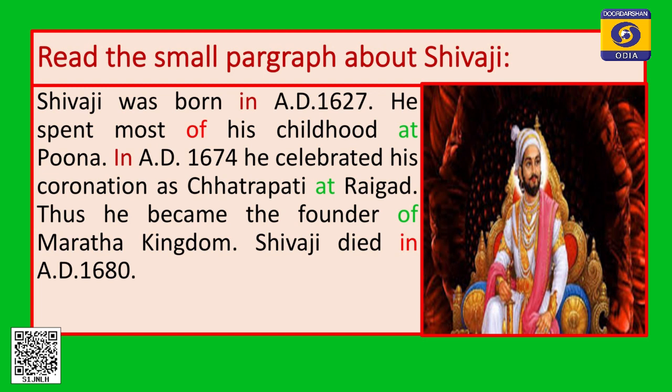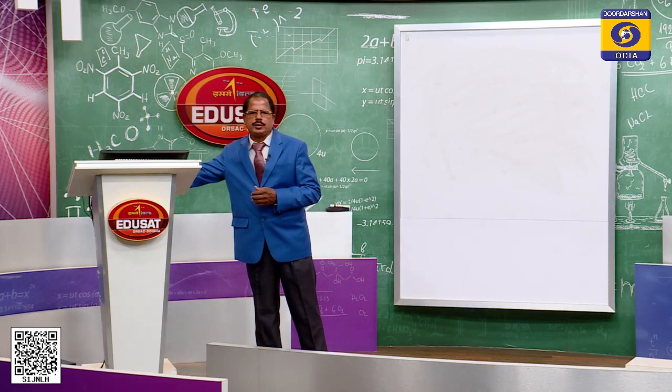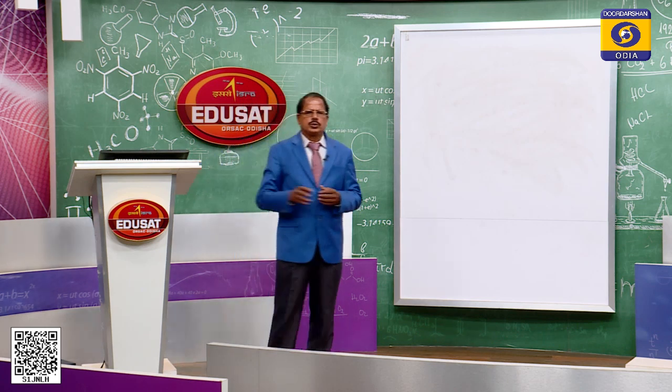But the prepositions at and of are in green color, because they refer to place. So, at Pune, at Raigad, of Maratha, or of the Maratha kingdom. So, these green colored words are prepositions of place, and the red colored words are prepositions of time. So, let us see which prepositions can be used to talk about time.